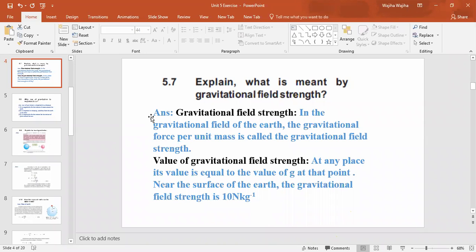Now come to page 110. The gravitational field strength of the Earth. Write the definition from here. Then give a heading over here: value of gravitational field strength. At any place, its value is equal to the value of g at that point near the surface of the Earth. The gravitational field strength is 10 N/kg. This is the answer for question 5.7, but you have to give the headings as well. Okay, ma'am.